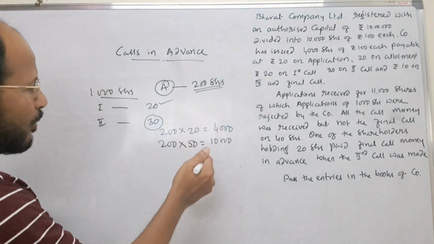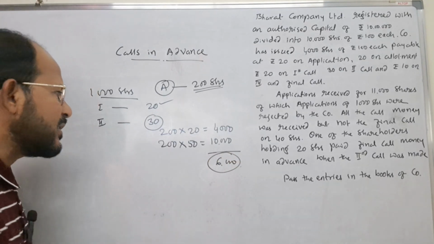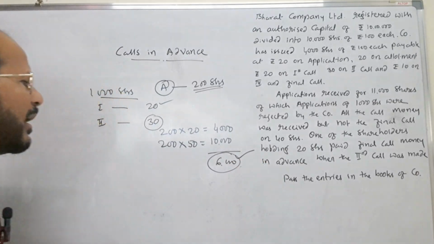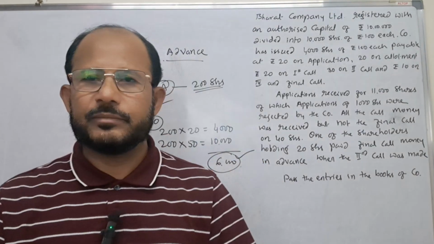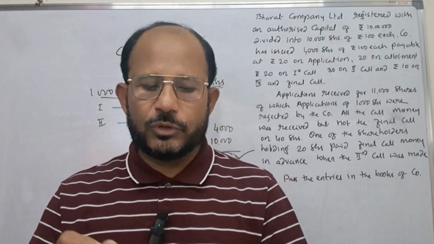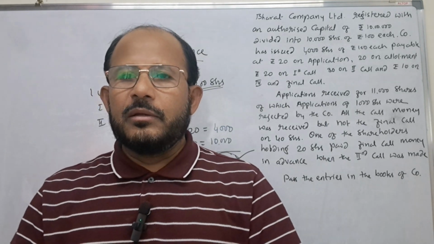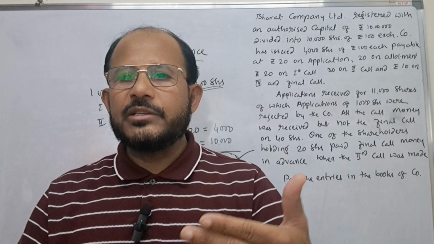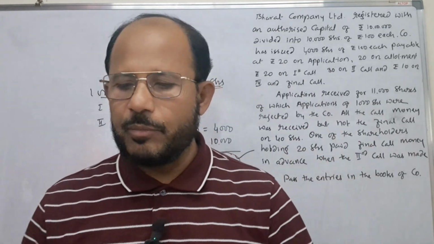The excess amount comes to rupees 6,000. Therefore, this 6,000 is called advance money collected from Mr. A. As per the Companies Act of 2013, a company has to pay interest not exceeding 12% per annum to such shareholders. This you have to remember.